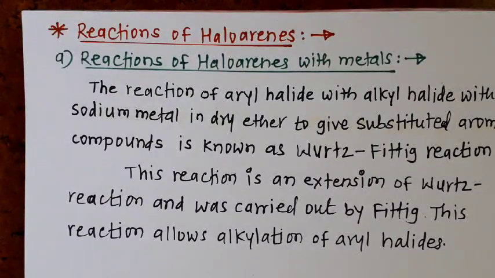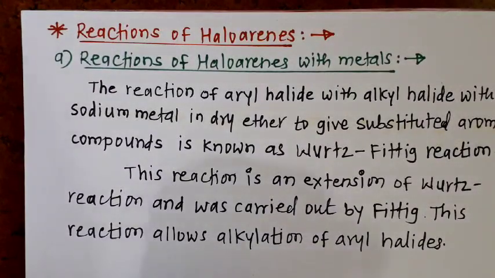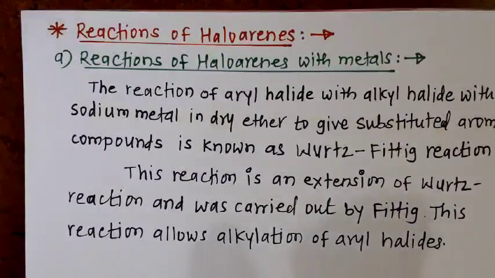In this reaction, aryl halides and alkyl halides react with each other and with sodium metal in the presence of dry ether as solvent, and they give a substituted aromatic compound as product. I already told that this is the extended form of the Wurtz reaction and carried out by Fittig.